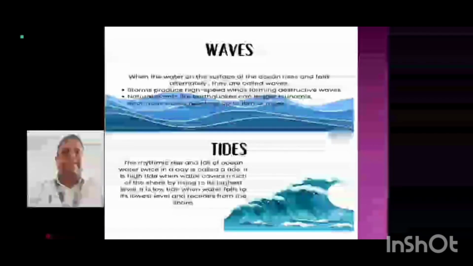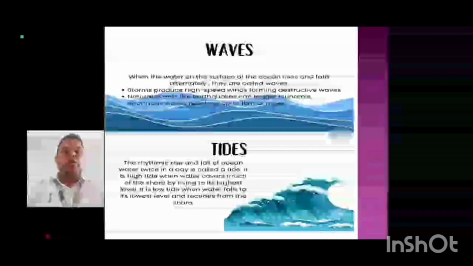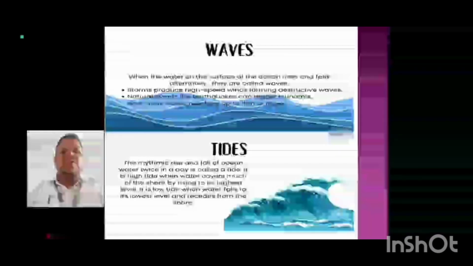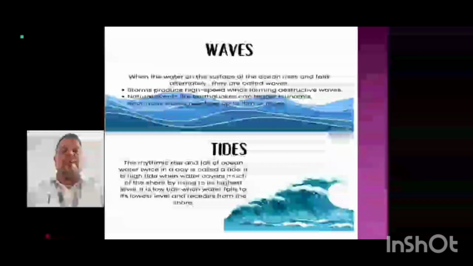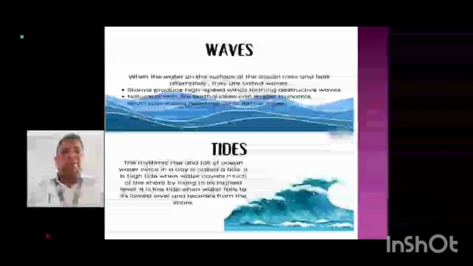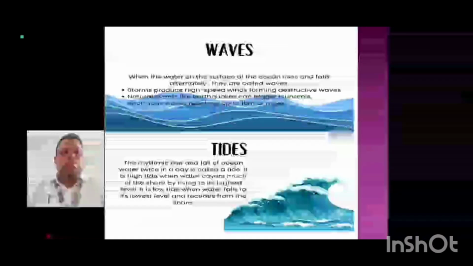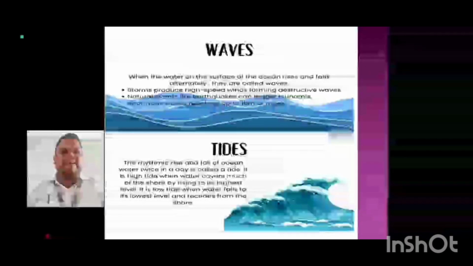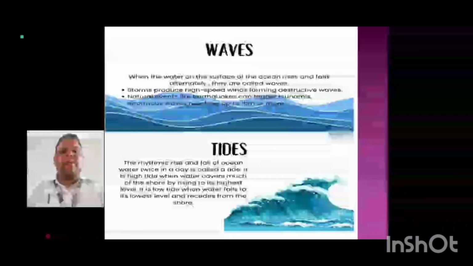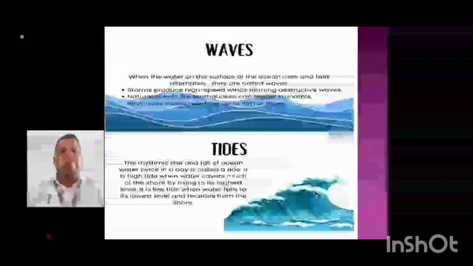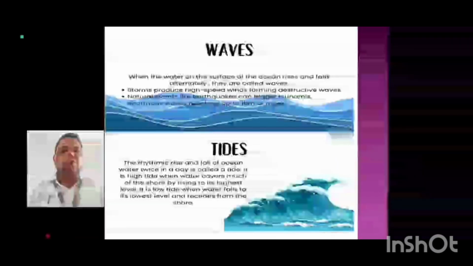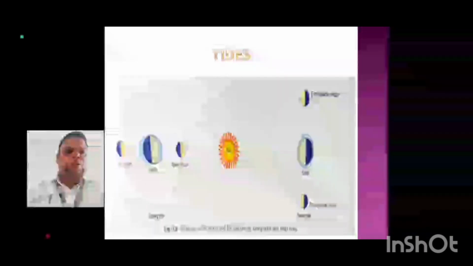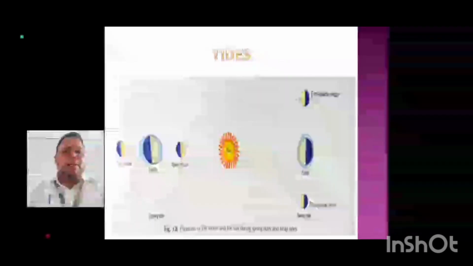And tides. The rhythmic rise and fall of the ocean water twice in a day is called a tide. It is a high tide when water covers much of the shore by rising to the highest level, and it is a low tide when the water falls to its lowest level and recedes from the shore. Now, this is the diagram of the position of the moon and the sun during the spring tides and the neap tides.